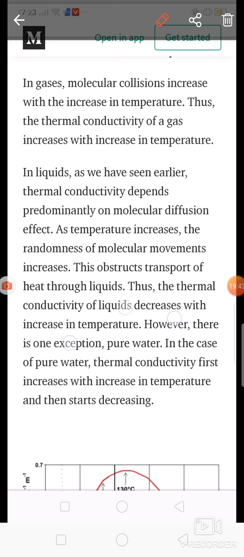And in liquid, if temperature increases, thermal conductivity will decrease, because the density will be reduced.